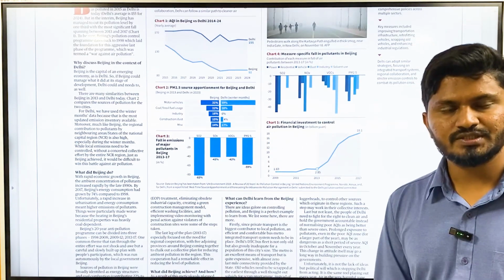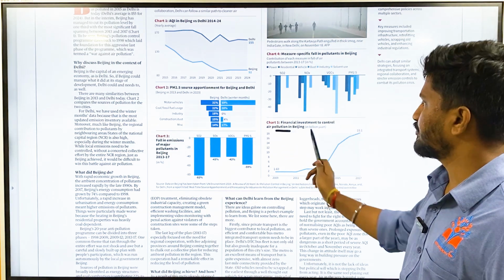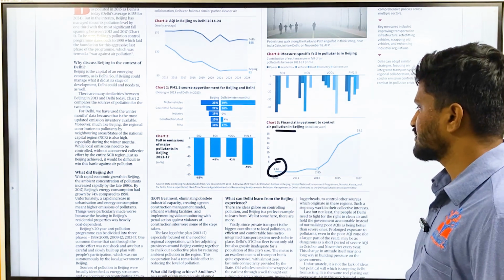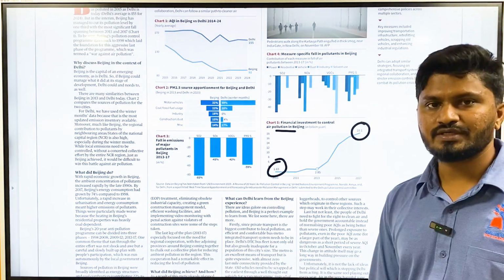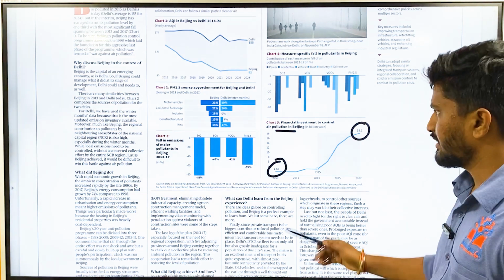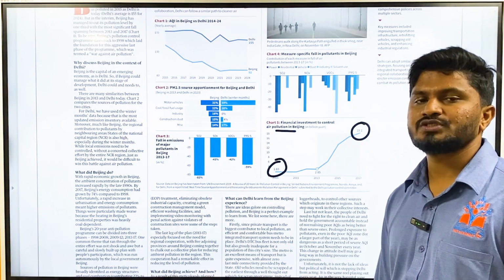Beijing has achieved this remarkable progress because of financial investment to control air pollution, from 1.69 billion yuan in 2009 to 18.1 billion yuan in 2017. They have made so much investment in tackling air pollution. As a result, the pollution level has reduced.